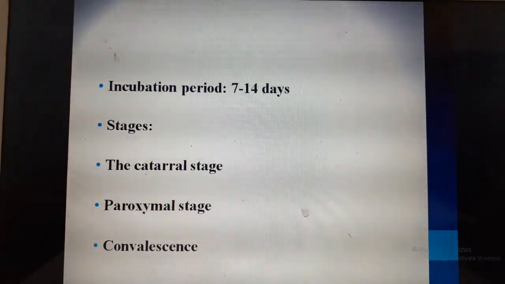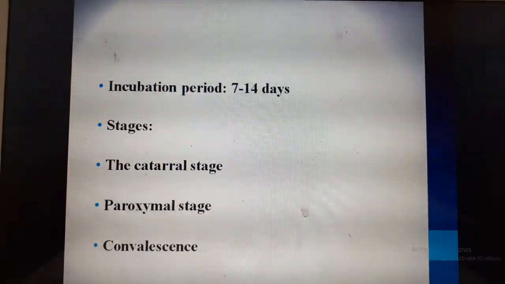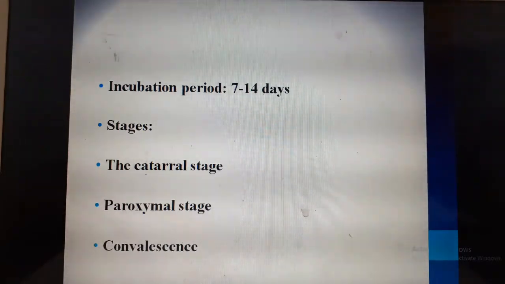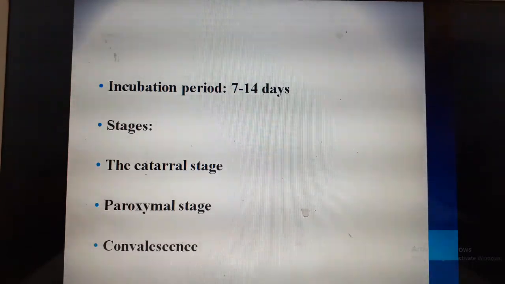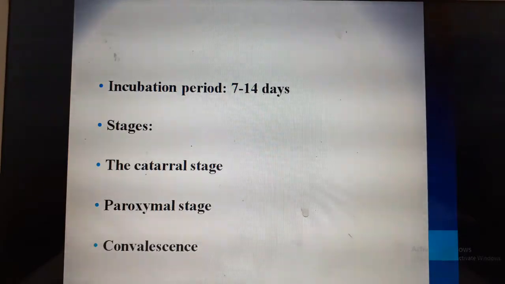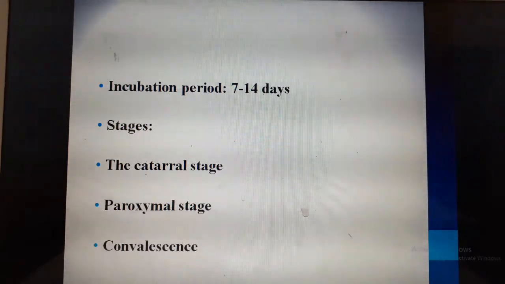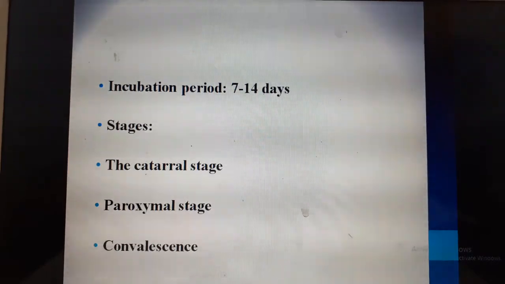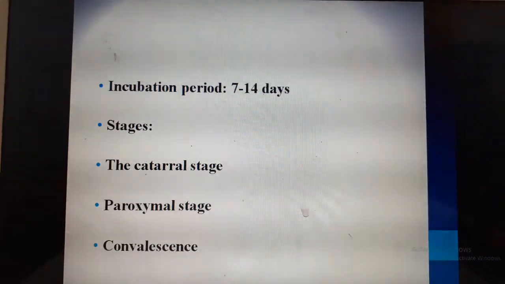And slowly in the paroxysmal stage, they can have severe cough, so much that they will not be able to eat or drink. They can have continuous paroxysmal cough with a whoop sound. So this is typically seen during this stage. It is otherwise called a 90 days cough. They can have continuous severe cough if treatment is not given. So this stage is called the paroxysmal stage.